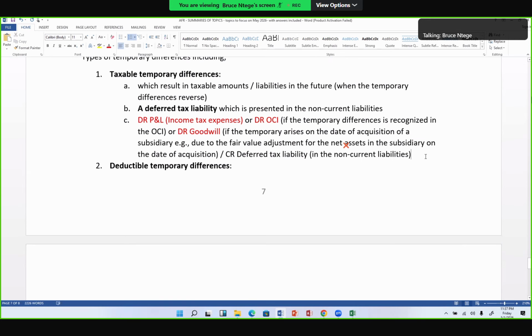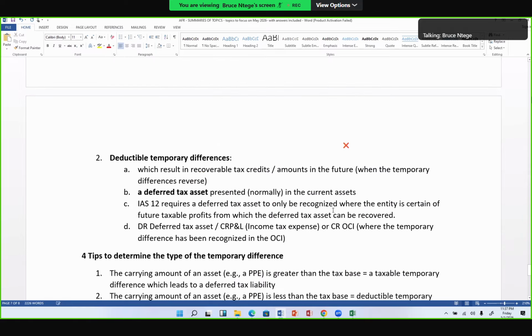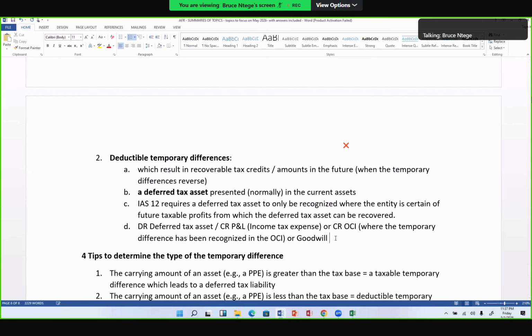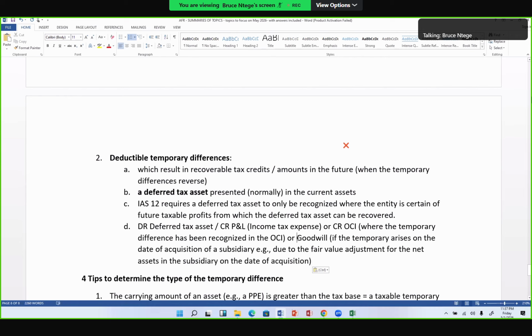If I have a deductible temporary difference, again, I would be debiting the deferred tax asset if I'm certain of future taxable profits. The credit can be to P&L, a line called income tax expense, or to other comprehensive income if that temporary difference has impacted the OCI and is therefore recognized in the OCI. But we could also have a credit that goes to goodwill. It can go to goodwill if, like we saw up here, this is due to fair value adjustments related to the net assets in the subsidiary on the date of acquisition. So in this case, we shall take that credit to the goodwill account. So take note of that.